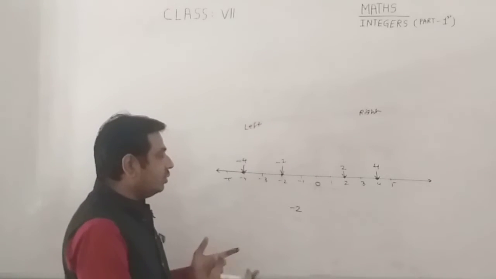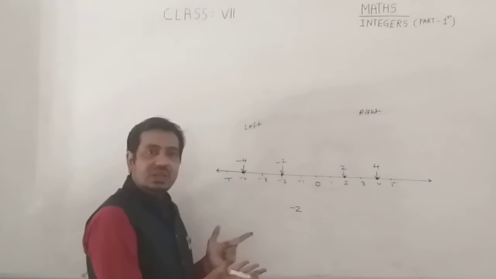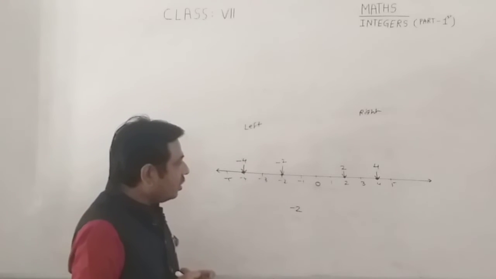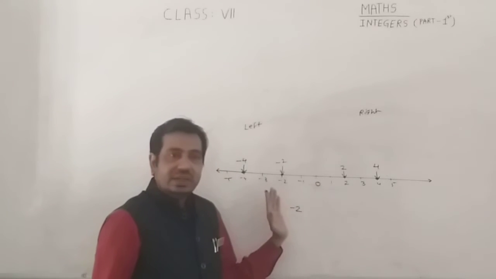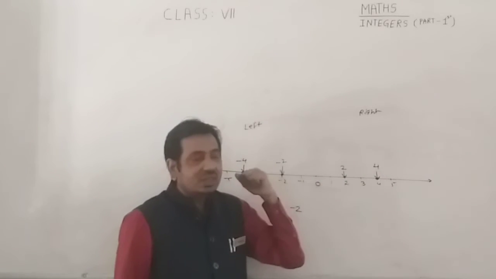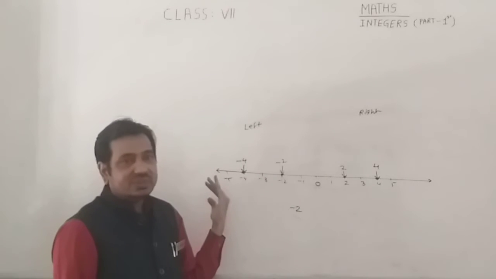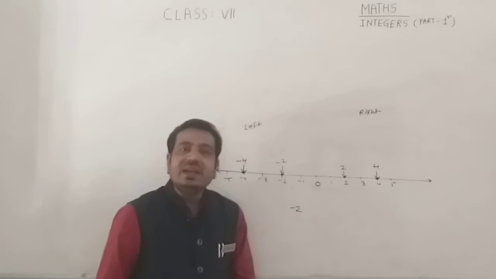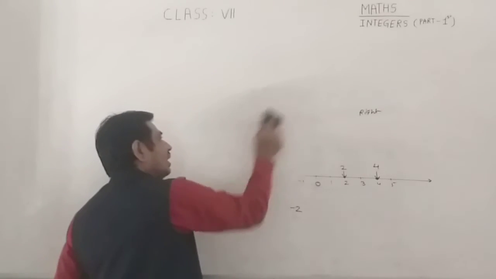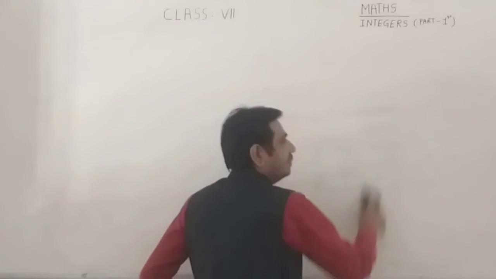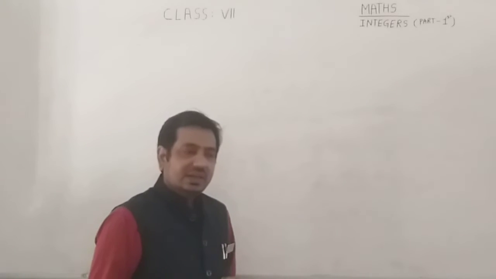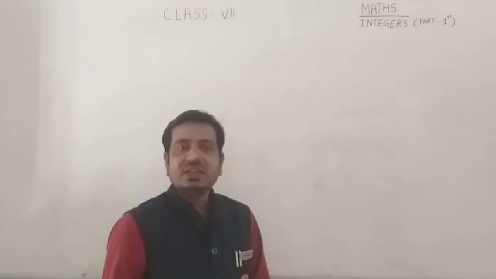Class, so this is how you represent integers on a number line. Then you can easily plot all the integers on the number line. Remember, 0 is neither positive nor negative, whereas positive integers are on the right side and negative integers on the left side. Now class, the question is how you add, subtract, multiply and divide two integers. So class, let's start with how you add and subtract two integers.